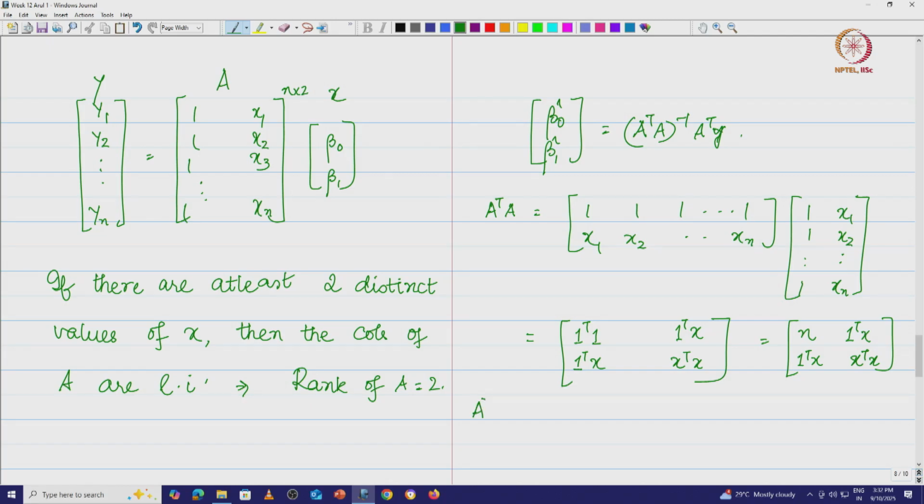A transpose A, the whole inverse, is nothing but 1 by n times [x transpose x, minus 1 transpose x; minus 1 transpose x, n]. I have to swap the diagonal elements, x transpose x and n, and change the sign of the off-diagonal elements, which is minus 1 transpose x, minus 1 transpose x, all divided by the determinant, n times x transpose x minus (1 transpose x) the whole square. This is what I have.